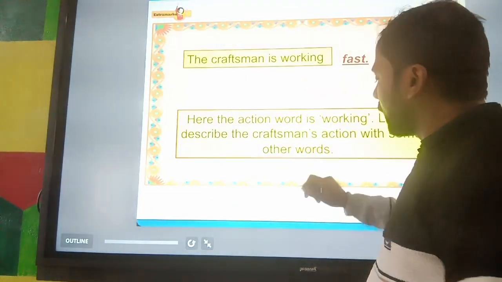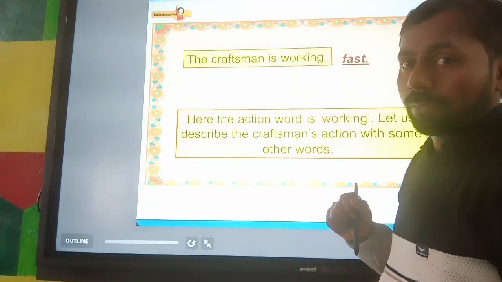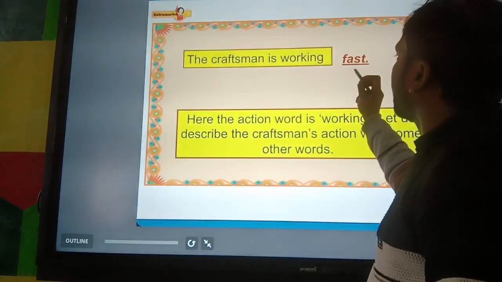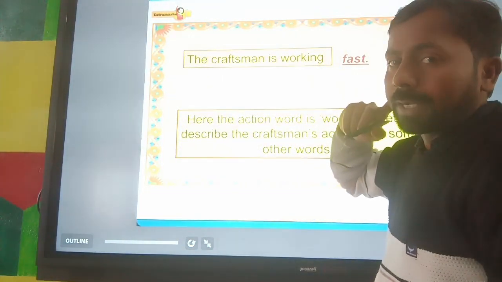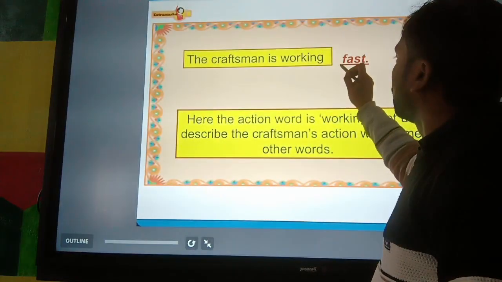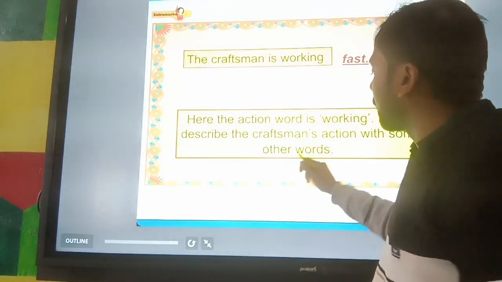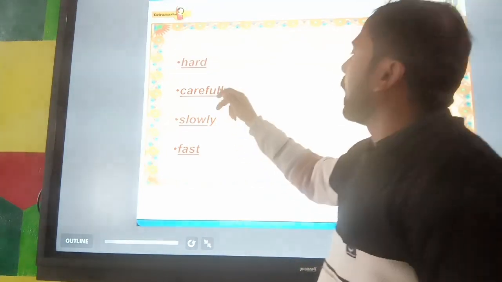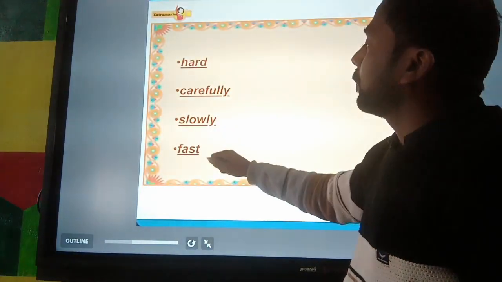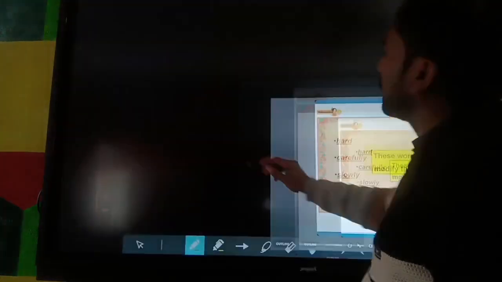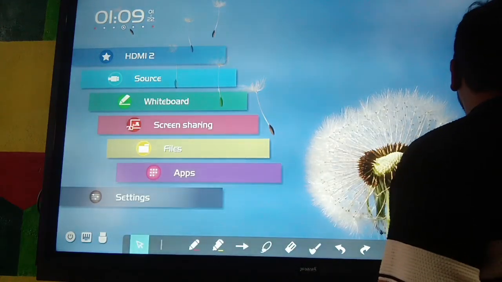So the action word is working, and one word is added to describe the verb. The word is fast. So this word fast is known as an adverb. Next you can see here: hard, carefully, slowly, fast. All these words are known as adverbs.